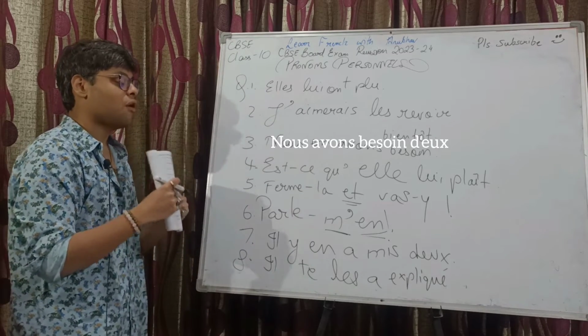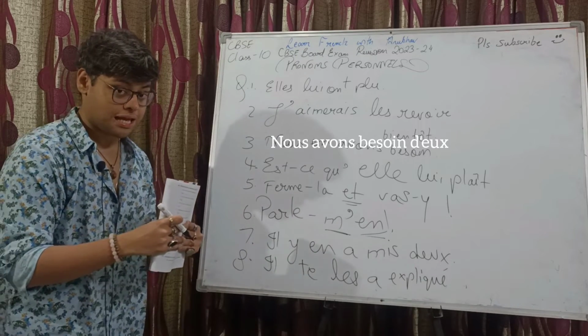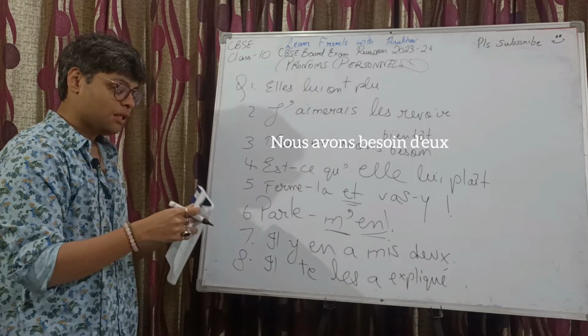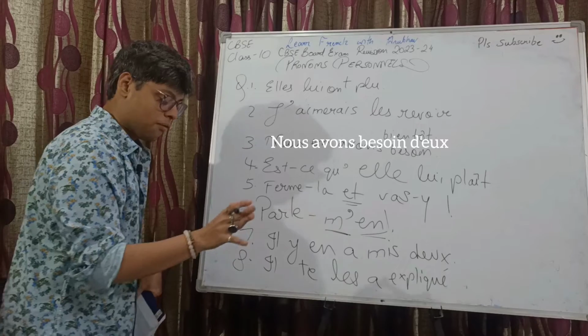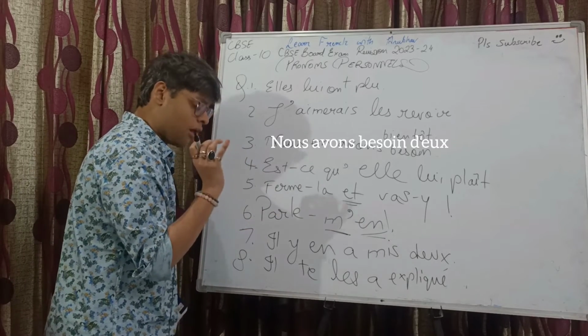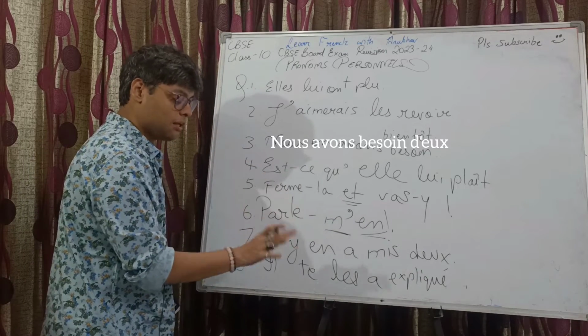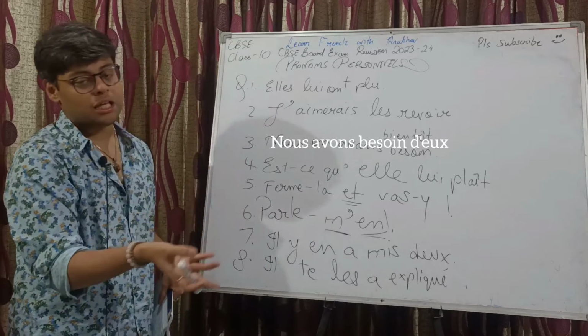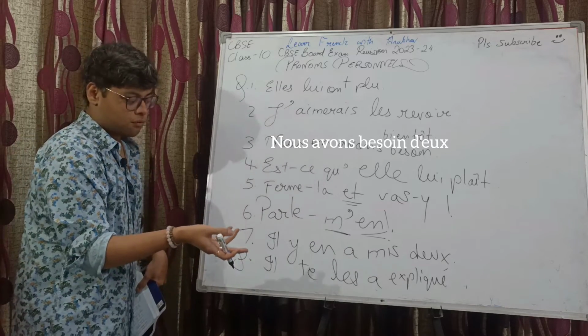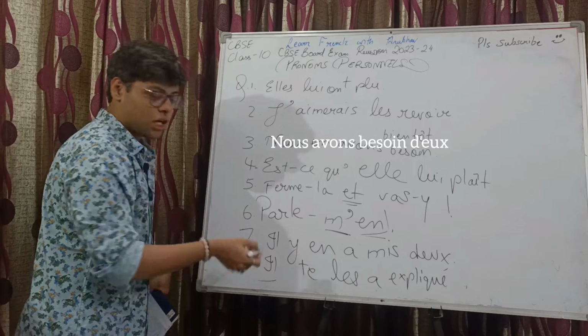Whenever you have your COD before the passé composé or any verb or any tense where we have the auxiliary verb, see, when the auxiliary verb is être, we have to use the subject-verb agreement based on the subject.